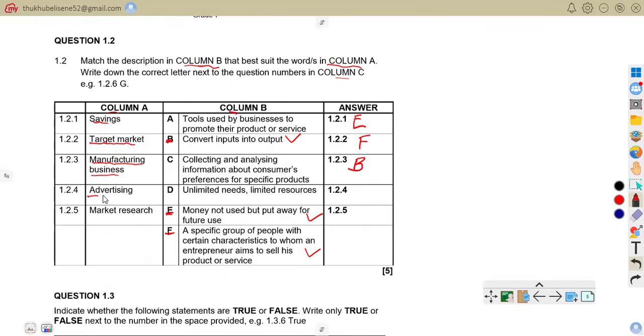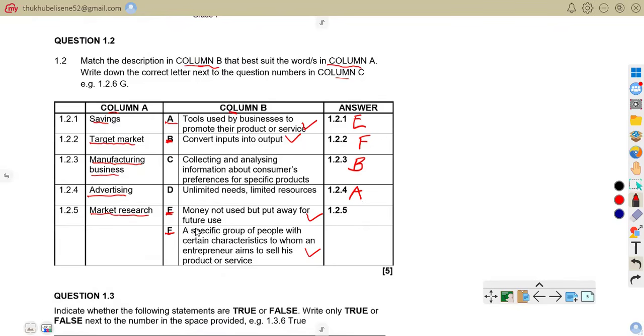Then we have advertising, 1.24. Then you can see 1.24 is A. Advertising, those are tools used by business to promote the product or service. So 1.24 is A.